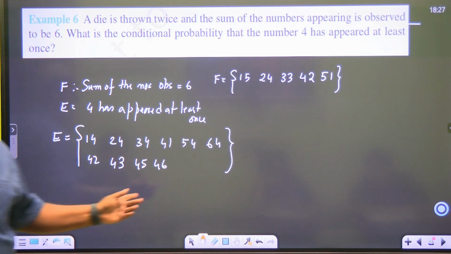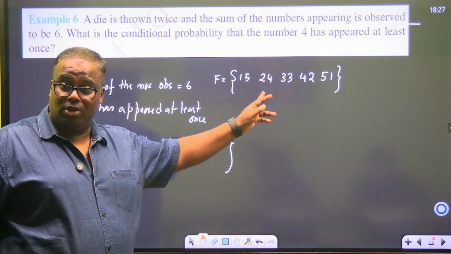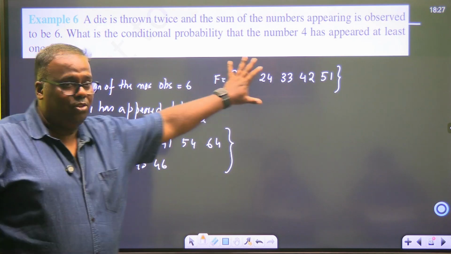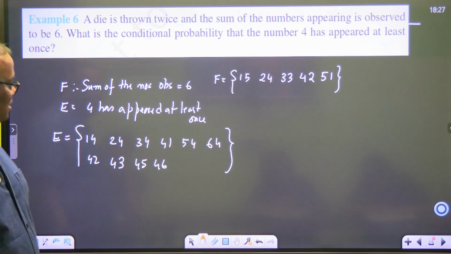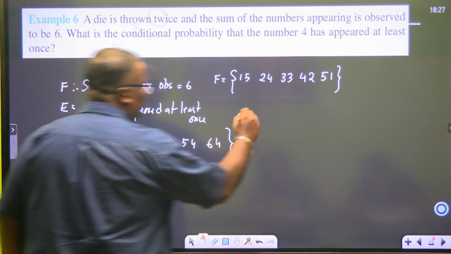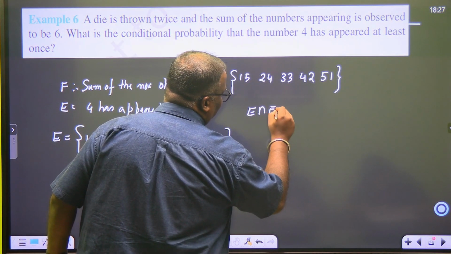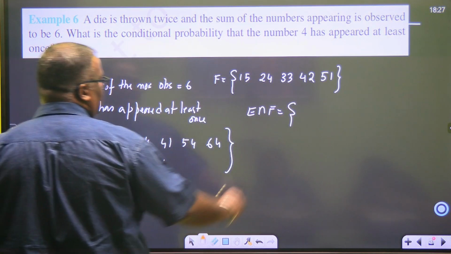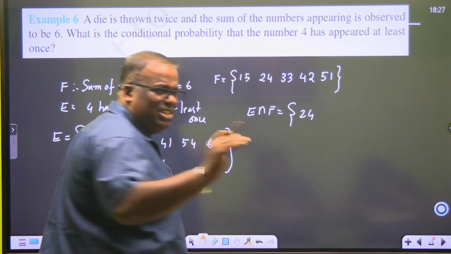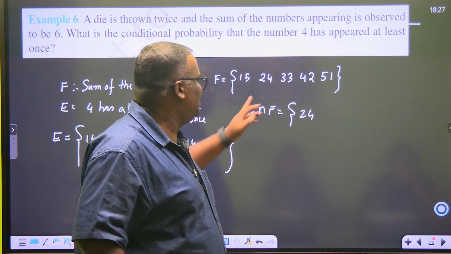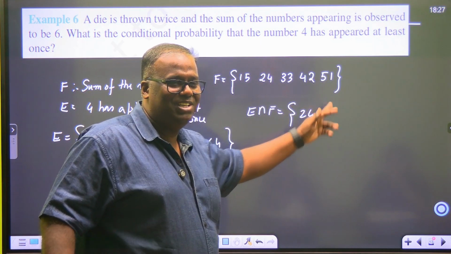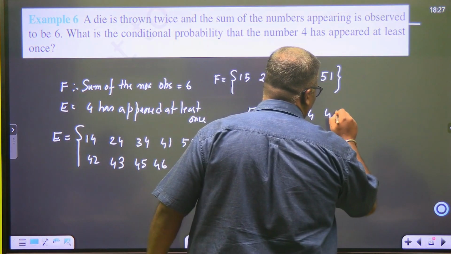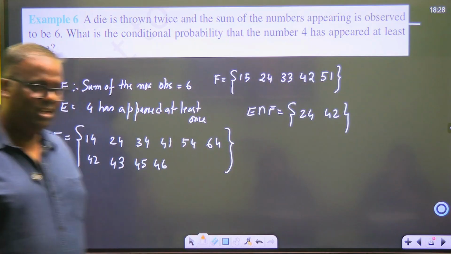Have you understood? अब इसका और ये तो घट चुका है, तो ये नीचे आएगा. इनमें इनको ढूंढो. So let's find out E intersection F. Tell me बच्चा. E intersection F is 2 4. Nothing to do. As you become matured, you will say 4 has appeared at least once. इसी से देख लो. Neha, any issue?